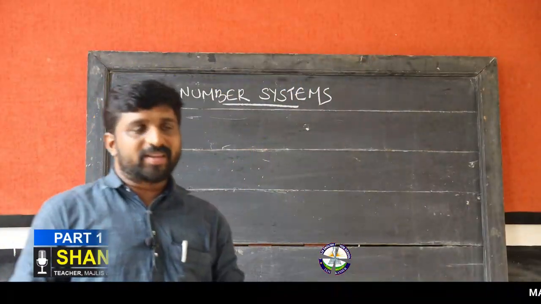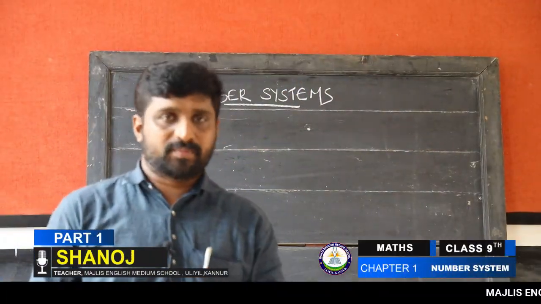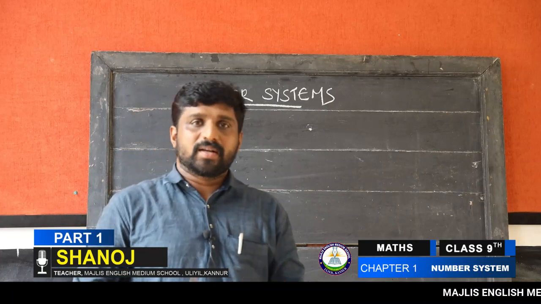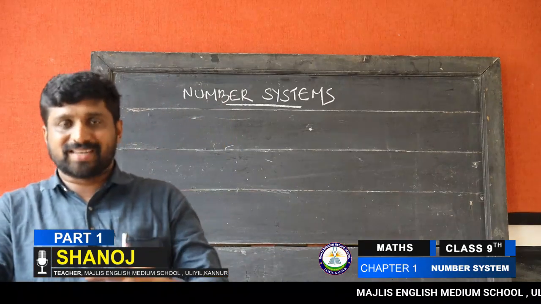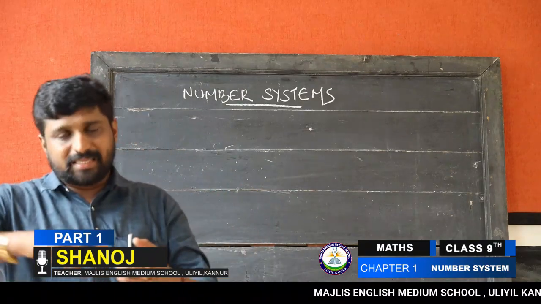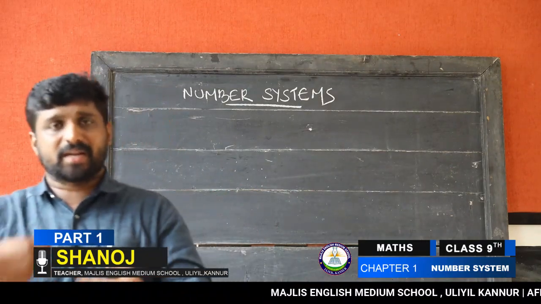Hi. Now we will discuss the number system. Already you know the different types of numbers. From the beginning, we can start with the counting numbers. Now we can discuss those types of numbers. Already you know, I will just revise that.